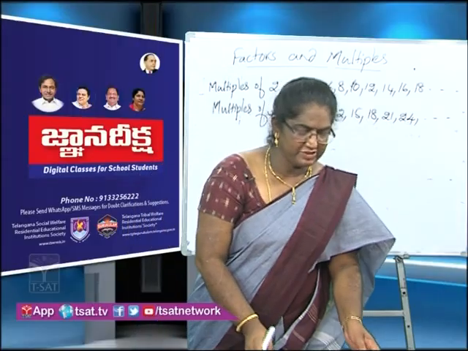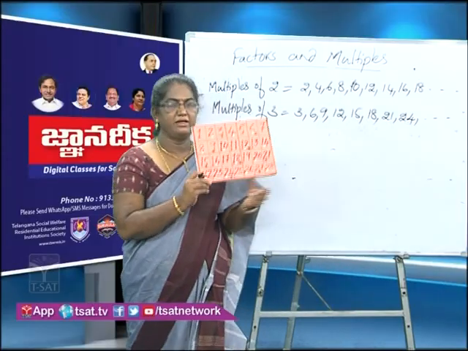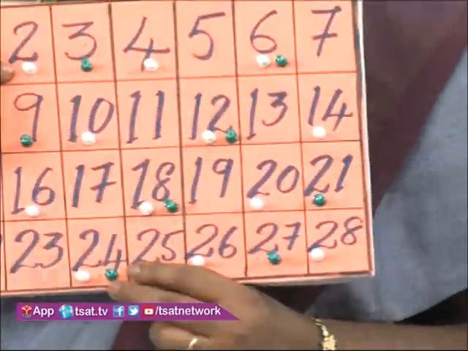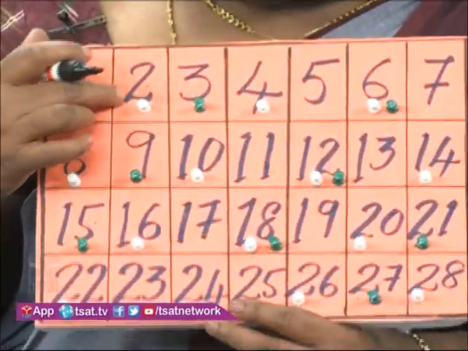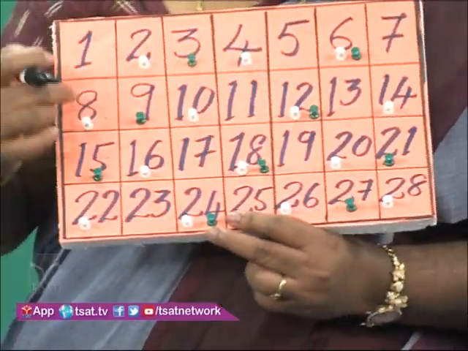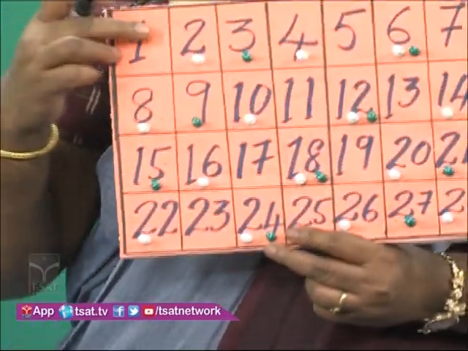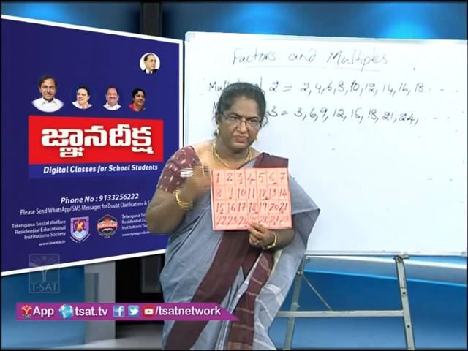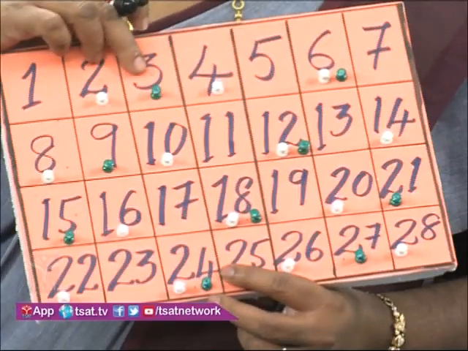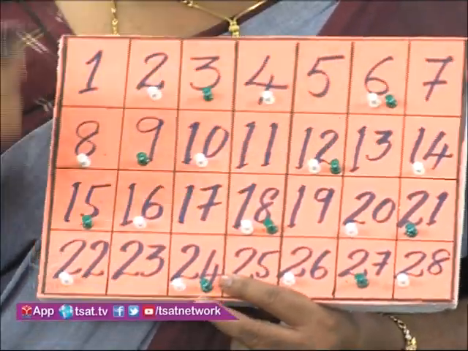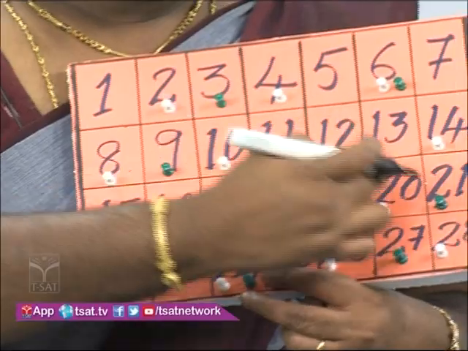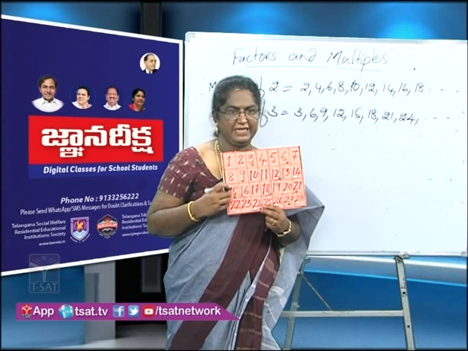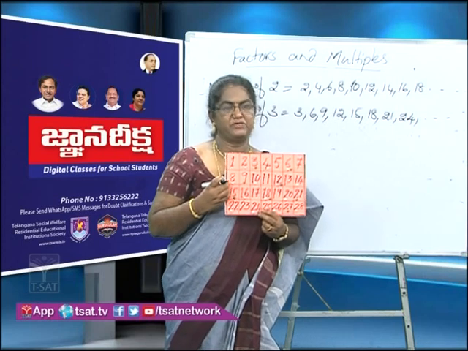Now if you observe this table, here we have white pins on multiples of 2. You observe 2, 4, 6, 8, 10, 12, all these are marked with white push pins. Now let us observe multiples of 3. Here we have green pins: 3, 6, 9, 12, 15, 18 and so on. If you observe the board clearly, in certain boxes we have both the pins.